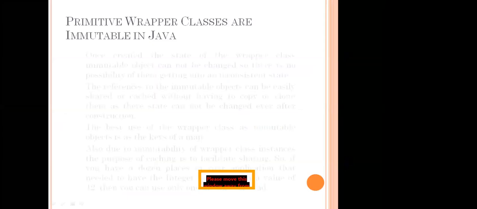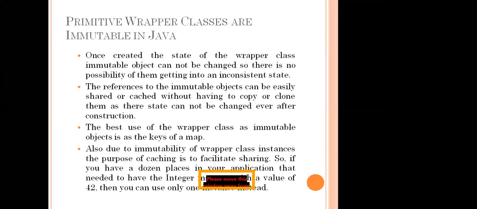Okay. So the last one is also due to the immutability of the wrapper classes, the purpose of caching and the facility to share.